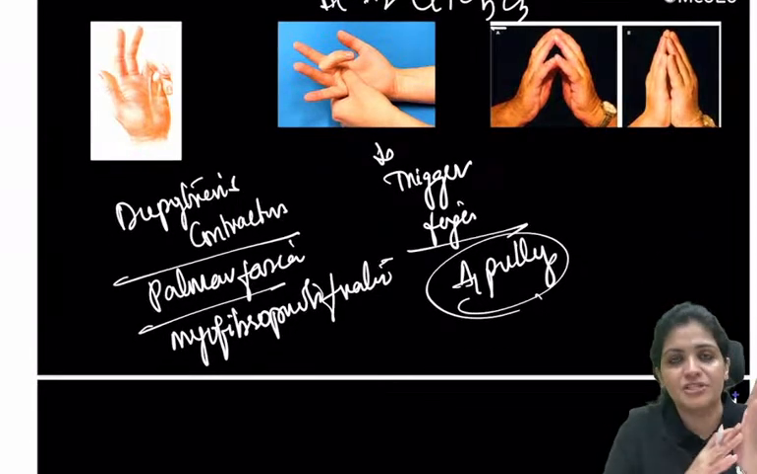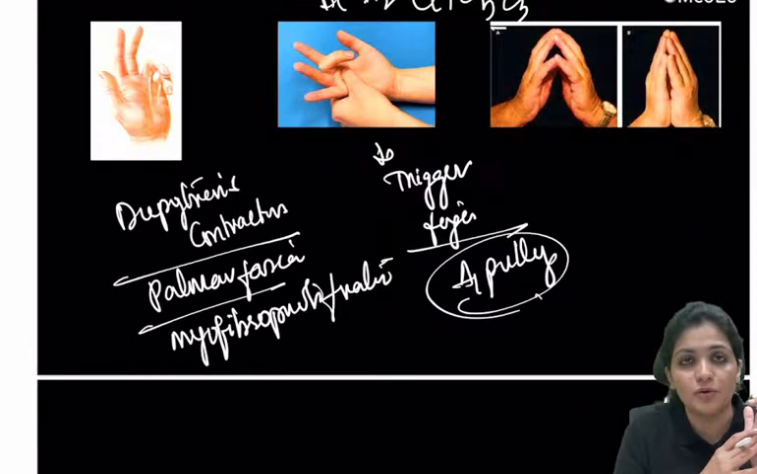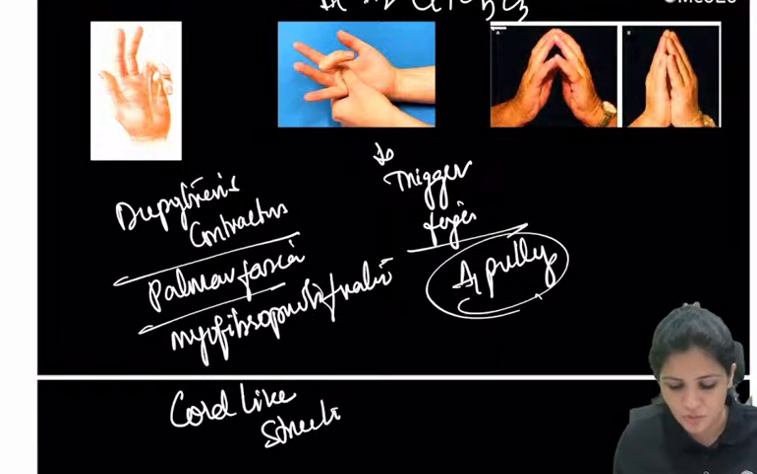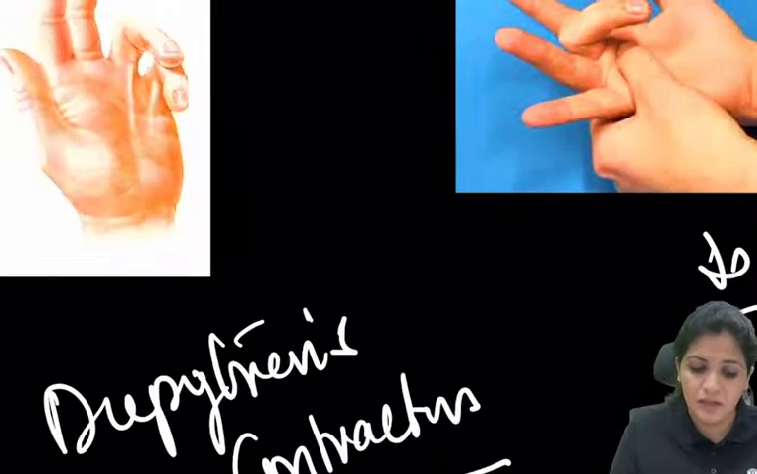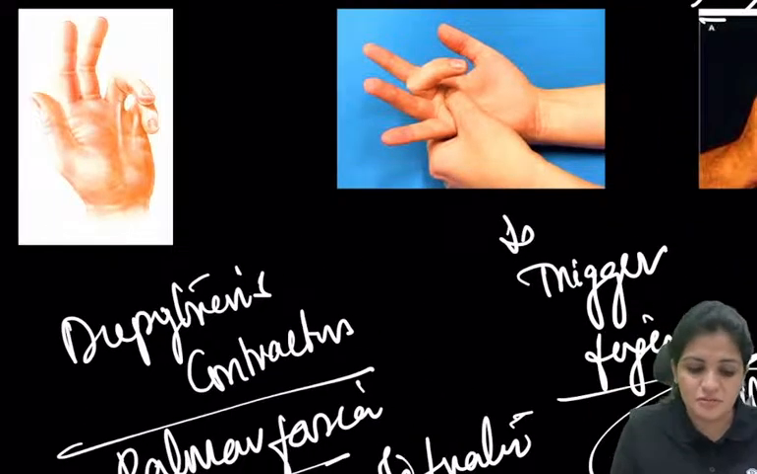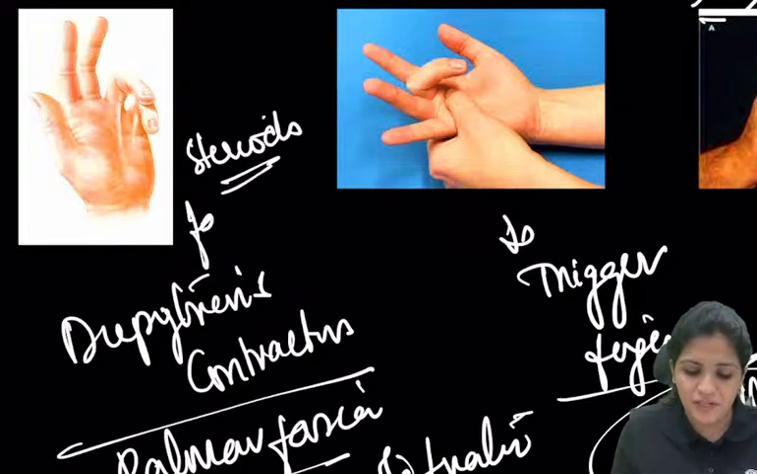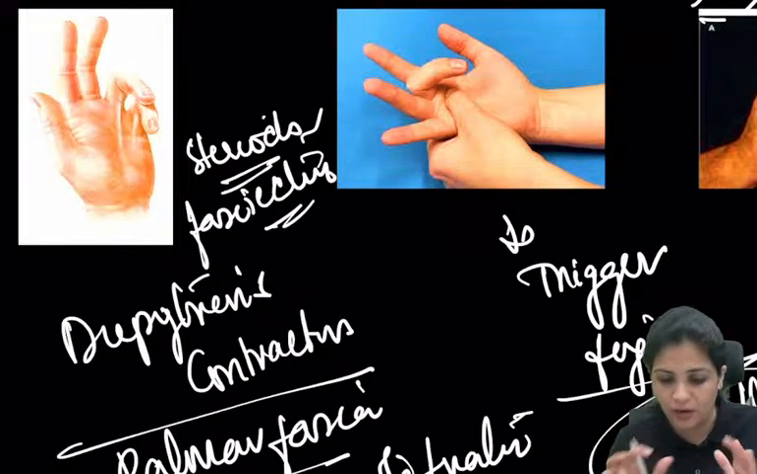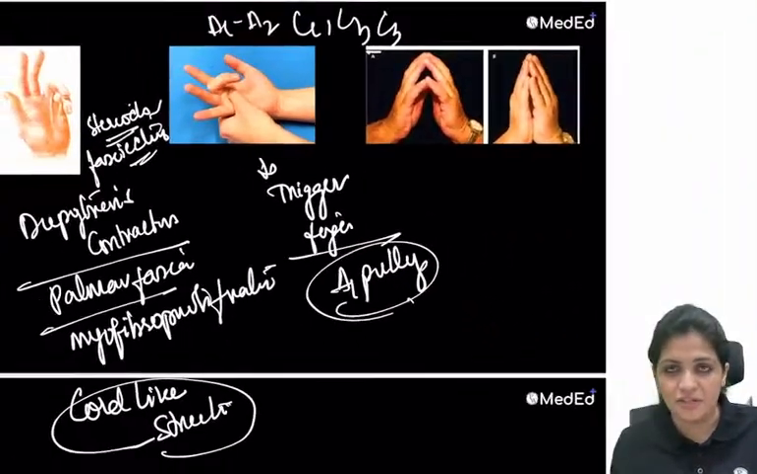Contracture is the palmar fascia, a cord like structure, which you can palpate, the cord like structure, Dupuytren's contracture. Steroid injection, right? But fasciectomy is the one which is ideal. So fasciectomy is the ideal treatment, but for trigger fingers again a surgical approach.